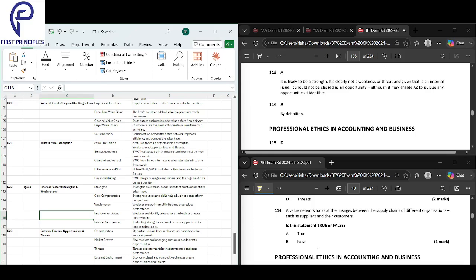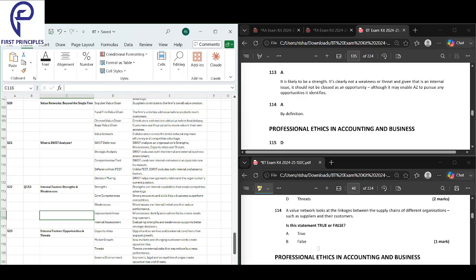Next question they are asking is, a value network looks like linkage between the supply chains of different organizations such as suppliers and their customers, right? Value chain basically looks inside one company, all the activities that one firm does. What does value chain do? Value chain looks inside one company and all the activities that a firm does.